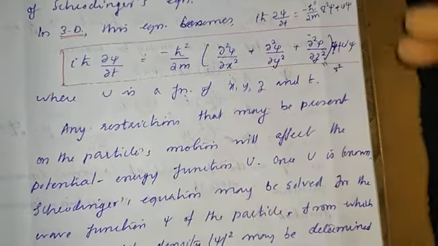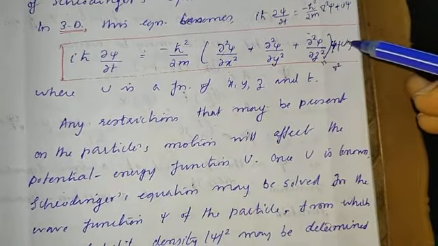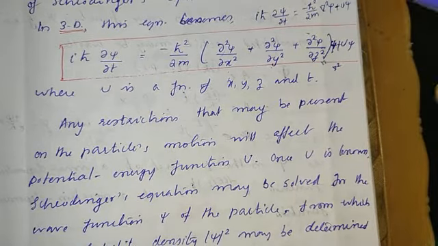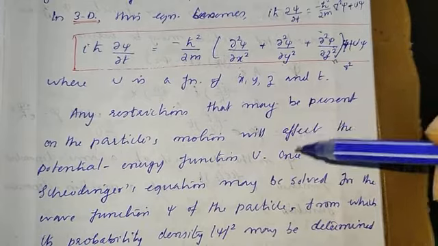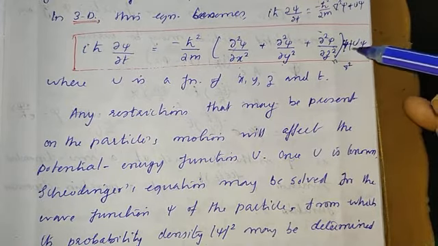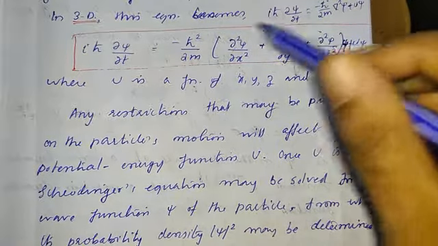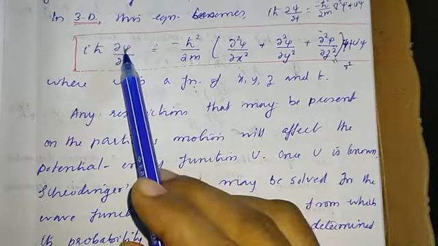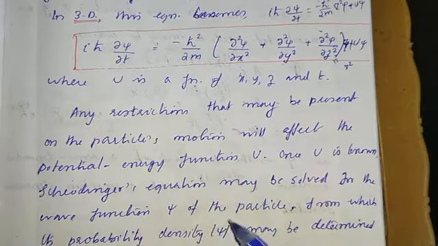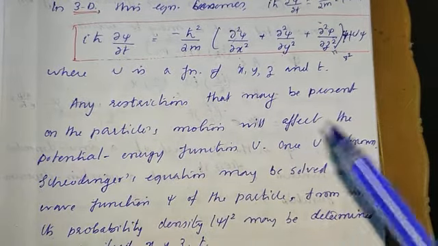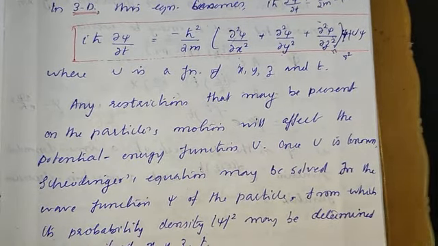So this term U represents the influence of the restrictions on the particle's motion, and once we know the potential U, we can solve this differential equation for psi, and from this we can find psi square, which is the probability density of the particle.